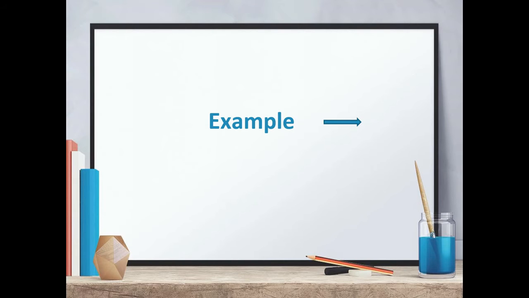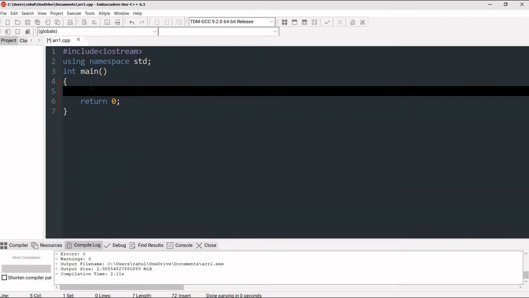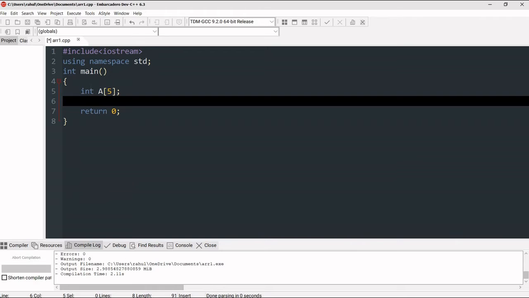Now we'll see a coding example so that you can better understand how to make programs using arrays. So now let's make a program. First of all, we have to declare an array. For that, we have to mention the data type, then the name of the array and the number of elements. Here I am taking only 5 elements, and now we will take input. For that, we will first give a prompt to the user so that he can enter all the elements: enter 5 elements.